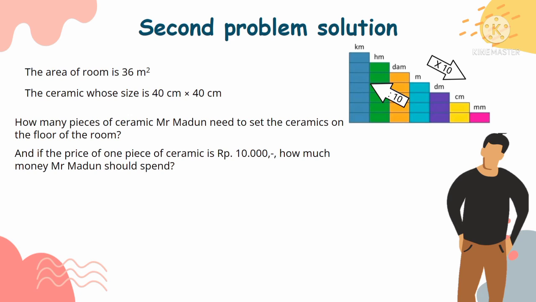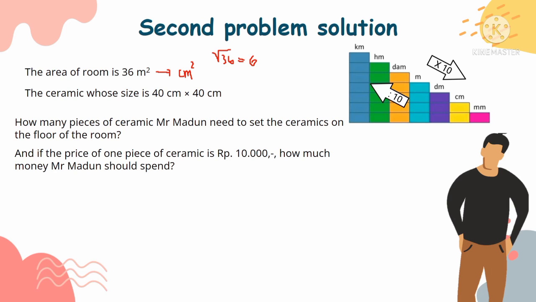we have to convert square meters to square centimeters. Before that, we have to find the side of the room, so we count the square root of 36. Square root of 36 equals 6.